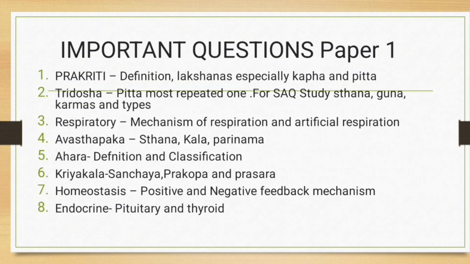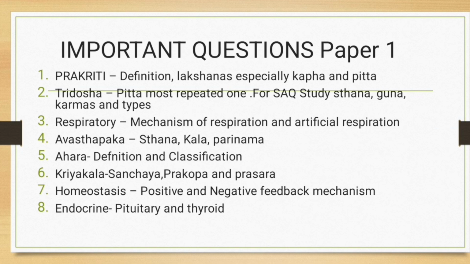So coming to the most important questions, let's look at what has been most frequent in paper 1 since 2021. The first is the Prakriti. This is the most repeated question. Focus on the definition, types and the characteristics of the Deha, Bhautika and Manasa Prakriti, and specifically the Kapha and Pitta Prakriti Lakshanas that have been most repeated.